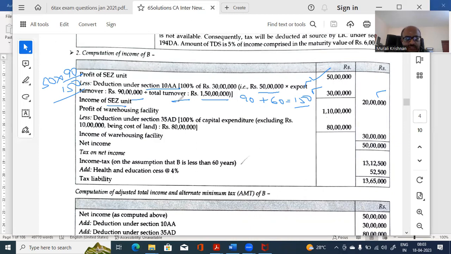Why? Because to the extent of 60 lakhs, they have sold outside, other than export. That is why. So that is as far as the first one is concerned, number one, which is the profit of SEZ. Now let us look at the warehouse. Warehouse total income is this.